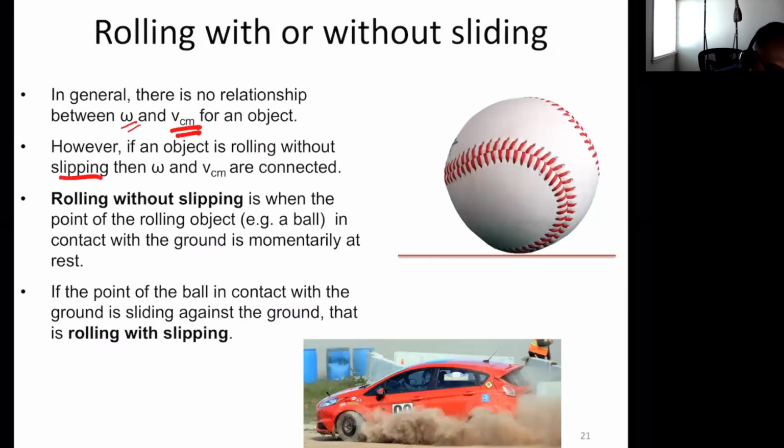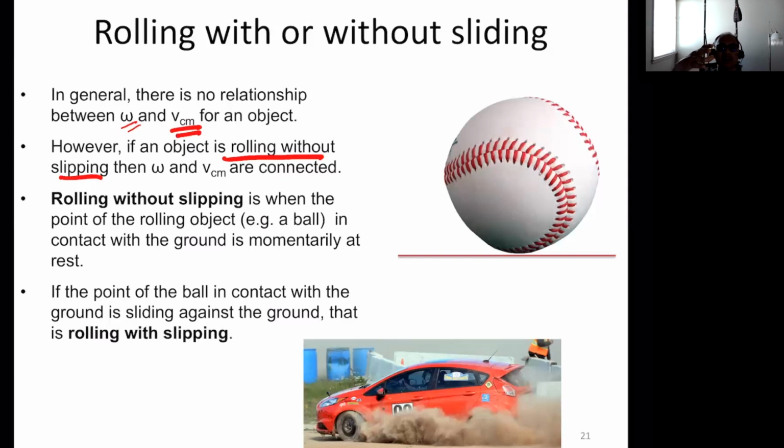rolling without slipping. So let me just quickly explain what rolling without slipping is. You're all familiar with it because I've talked about it a couple of times so far, and it's also something that you're quite used to. So you know very well from practical experience the difference between slipping versus not slipping.